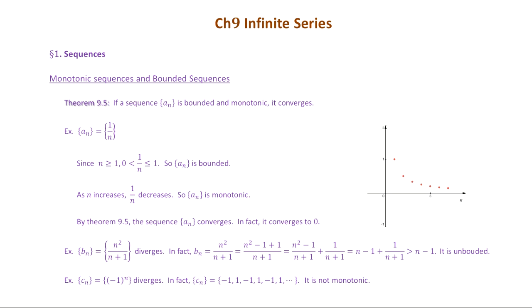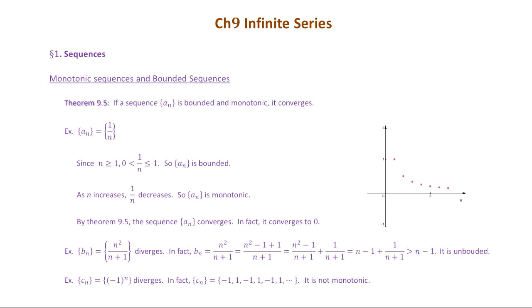And then the sequence is monotonic, so it's either increasing or decreasing. Then all the terms of the sequence will approach a limit. That's what is meant by converge. All the terms of the sequence will have a limit as n approaches infinity, like in the graph. Okay, so let's do one example. The sequence we have here is a_n equals 1 over n.